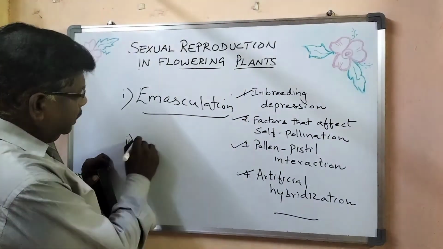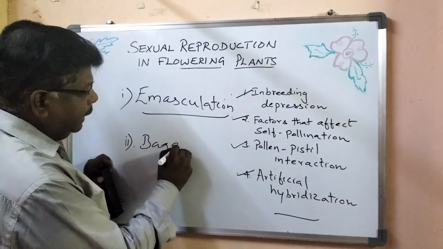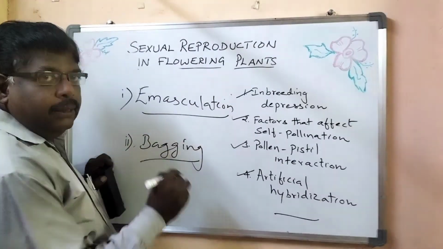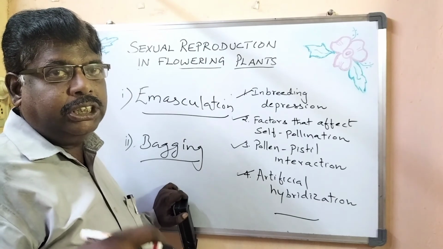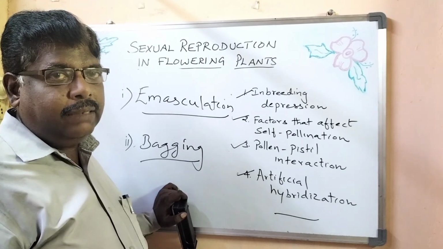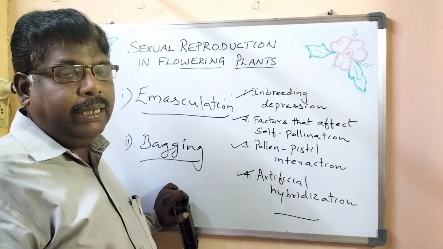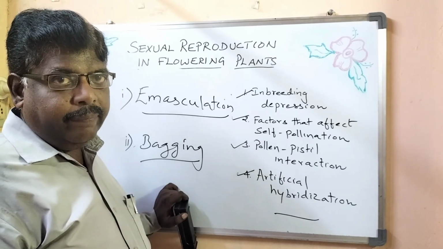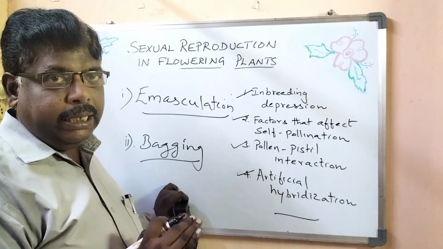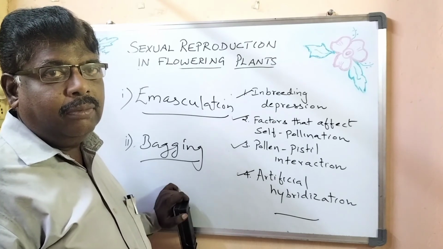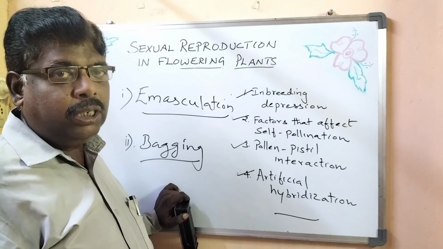Now we are using the next technique called bagging. In bagging, the emasculated flowers, the flowers in which anthers are cut, are covered by a butter paper, to see that the stigma is protected from contamination of unwanted pollens.